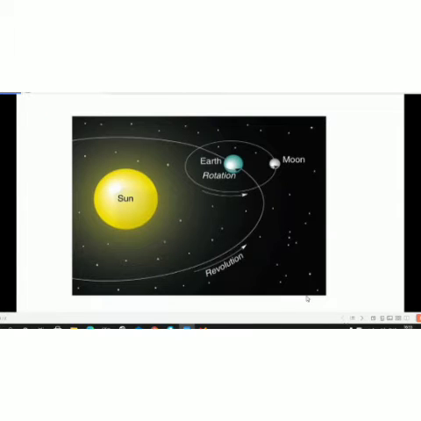Coming to the third chapter, motions of the earth. As you know, the earth has two types of motions, namely rotation and revolution. Coming to the rotation, the earth rotates on its single axis, and that is called rotation. Coming to the revolution, the earth moving around the sun on a fixed path is called revolution.